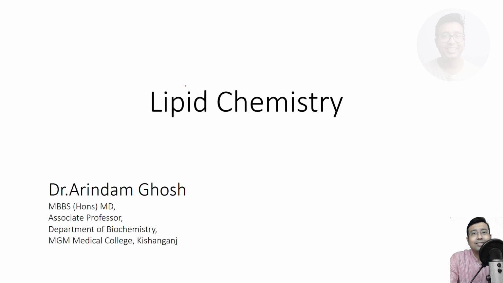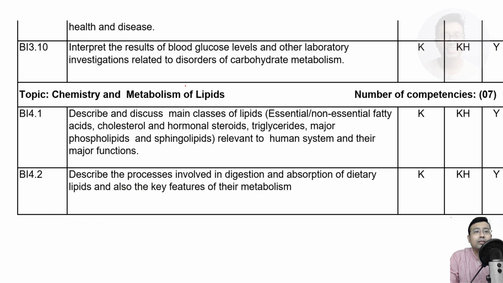So we will be discussing the most important outline areas of lipid chemistry. First, we should know that lipid chemistry is actually a part of competency BI 4.1. Okay, so let's see what the competency tells you. It says describe and discuss main classes of lipids: essential, non-essential fatty acid, cholesterol, hormonal steroids, triglyceride, major phospholipid and sphingolipids relevant to human system and their major function. So there's a lot of things to be discussed, right?